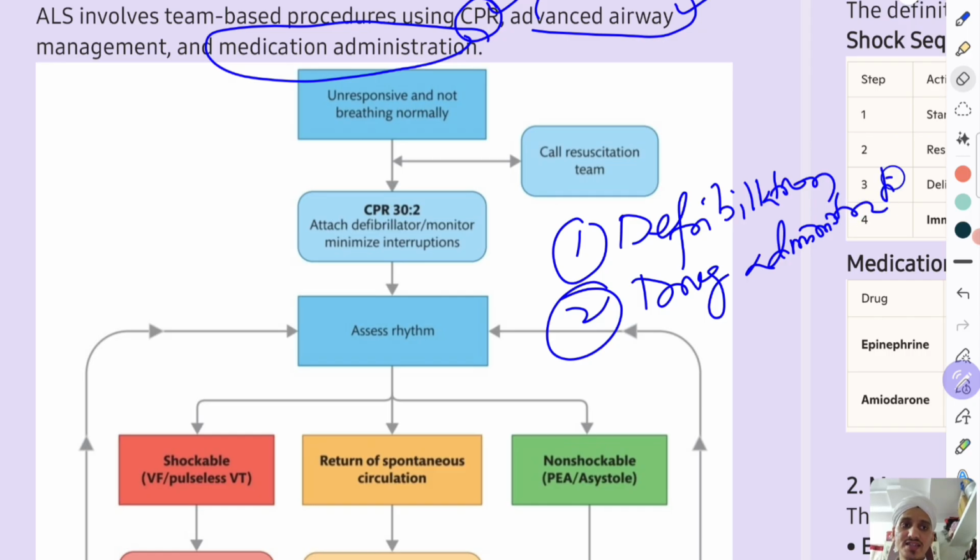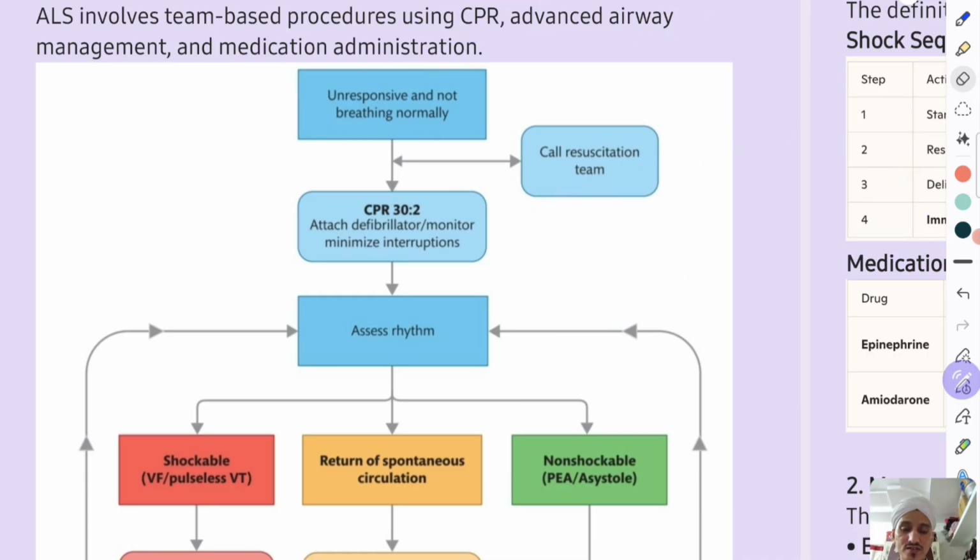Other things, like CPR quality, will be raised, and the airway will be advanced. All those things will be done. But these two things will be done by this resuscitation team. So this is a flow chart, a master flow chart you can say, of advanced life support.